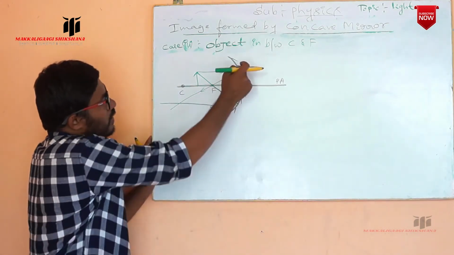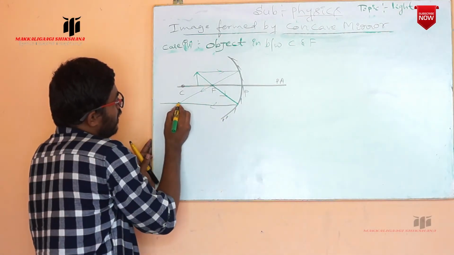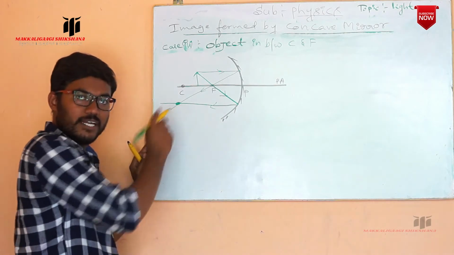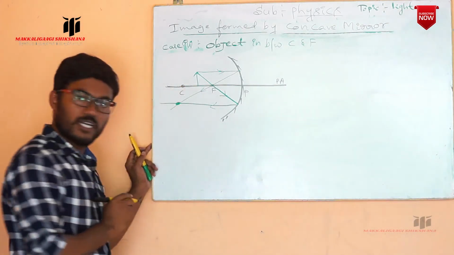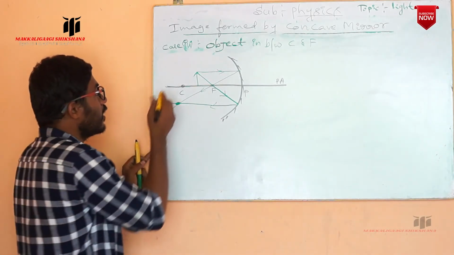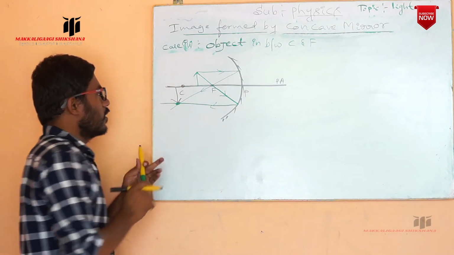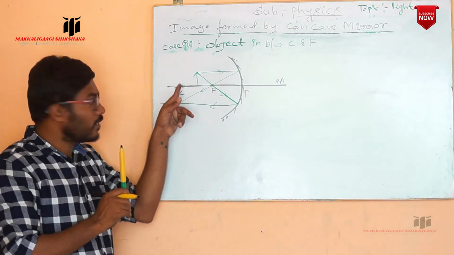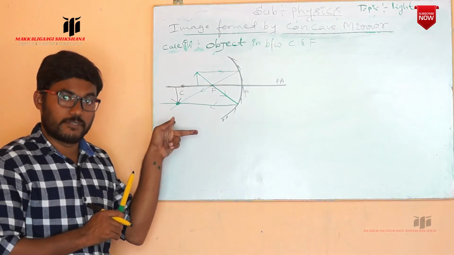Now these are the reflected rays. Those will intersect at a certain point. So this is the intersection of these two reflected rays. Observe carefully. That is the position of the image. Now where is the image from the principal axis? Observe carefully. The center of curvature is there, but behind the center of curvature, the image is formed.